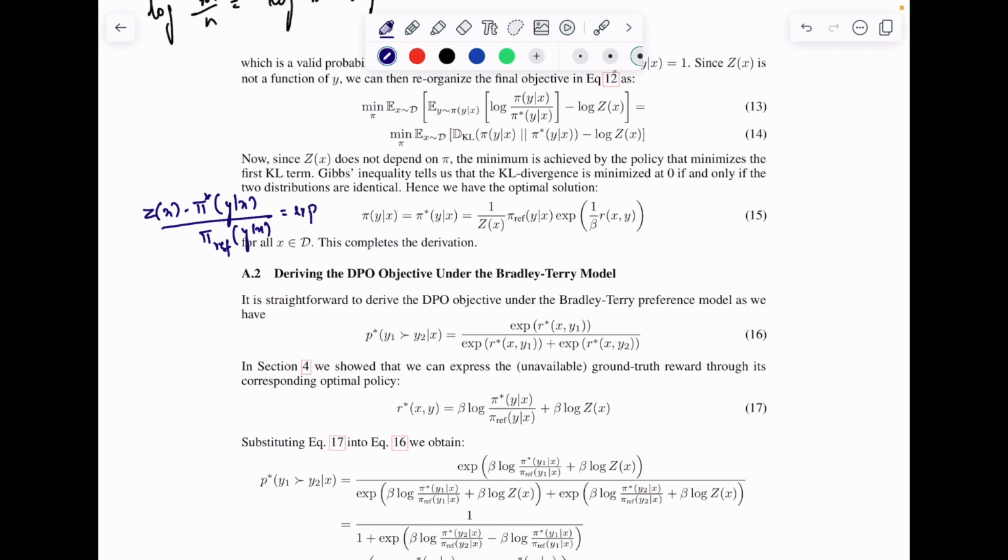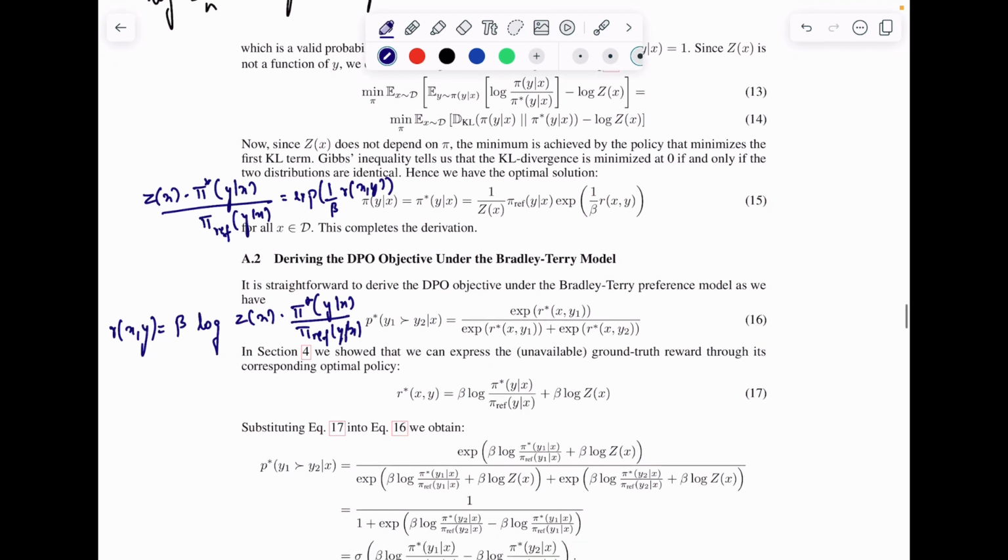exp(1/beta r(x, y)). Now, if we take log on both sides, we take a log here and we take log here. So this will turn out that r(x, y) is equal to, after taking log, we can take the beta to the other side. So simply rewriting this, we get beta log of Z(x) into pi star(y given x) divided by pi ref(y given x).